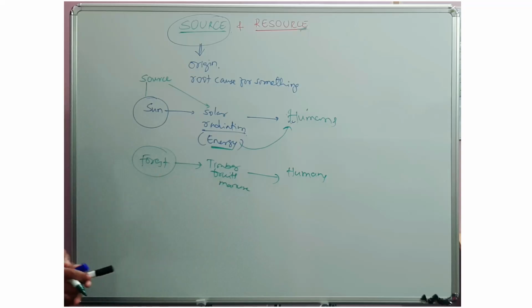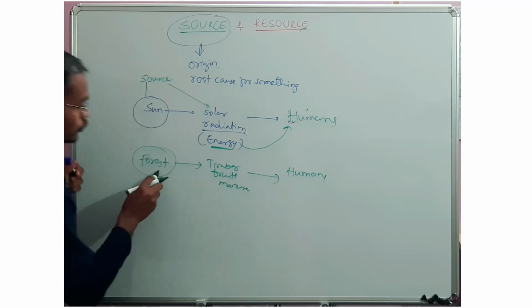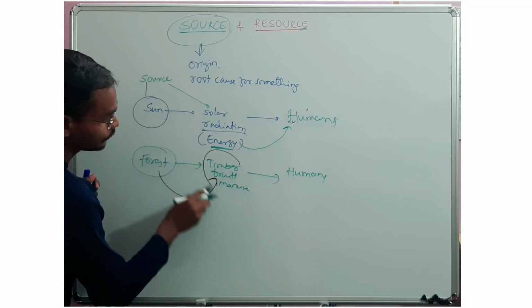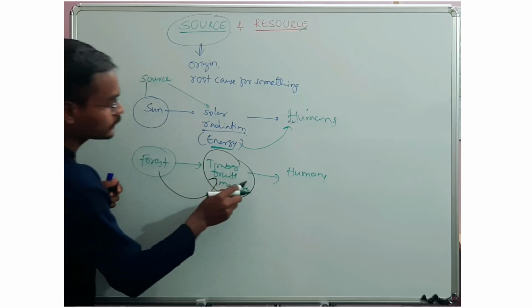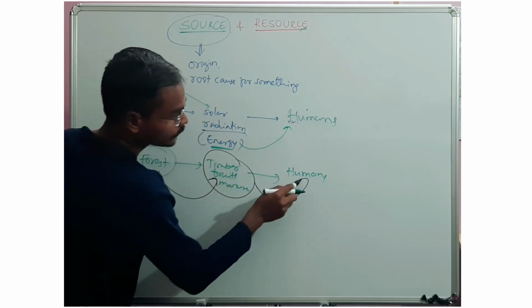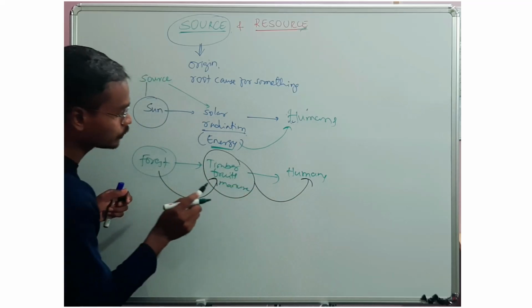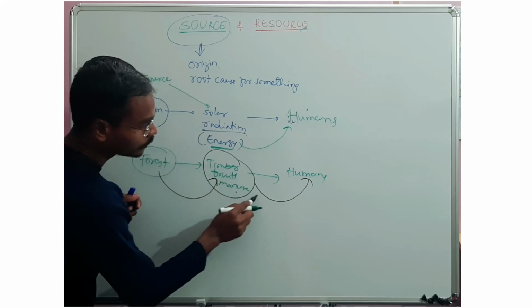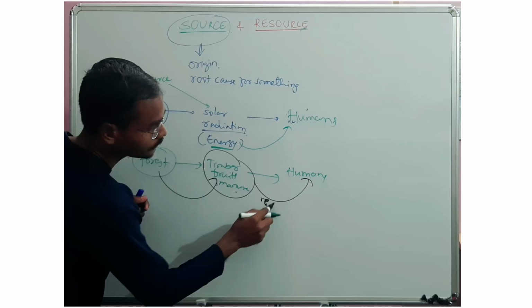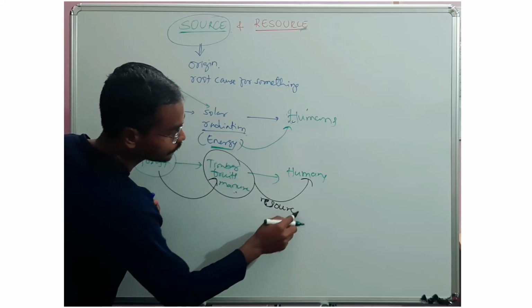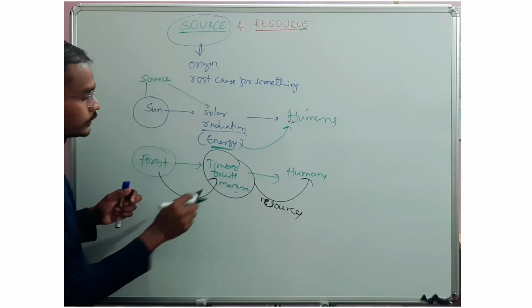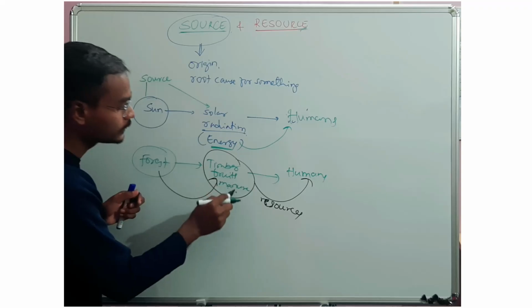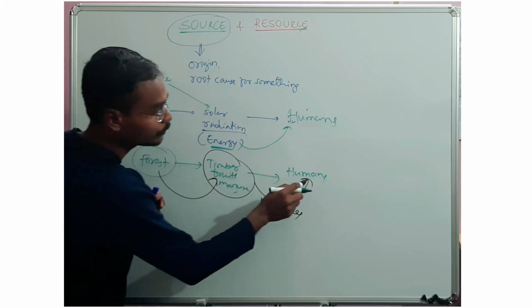Forest is the source for these things, and these satisfy the needs of humans. Then what does it mean? Timber, fruits, manures are resources. Why? Because they satisfy humans.